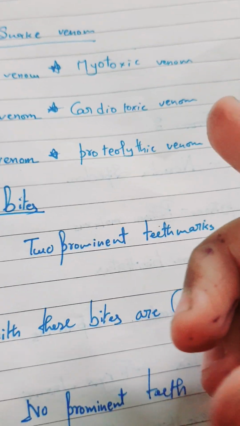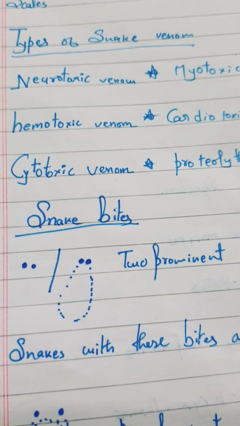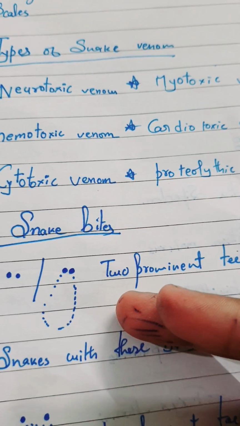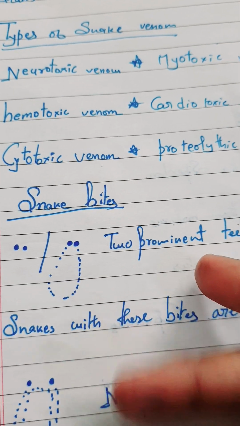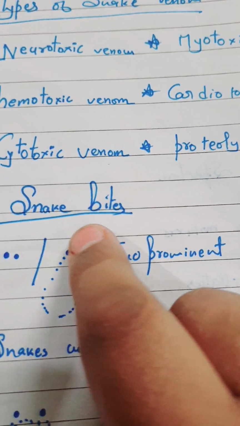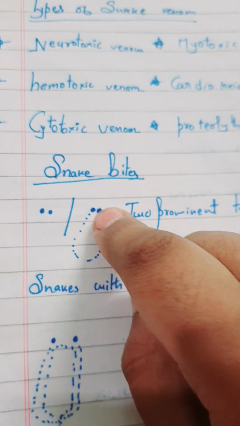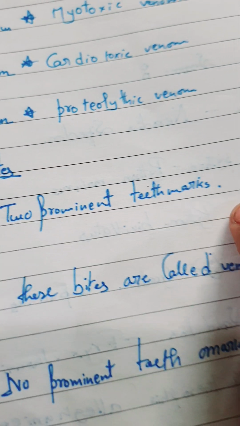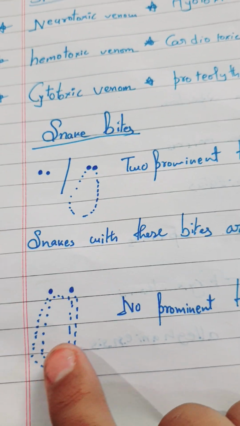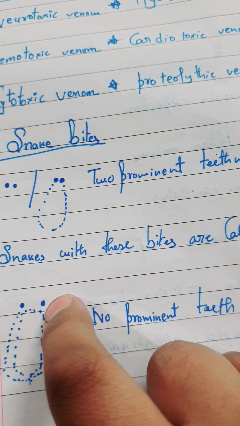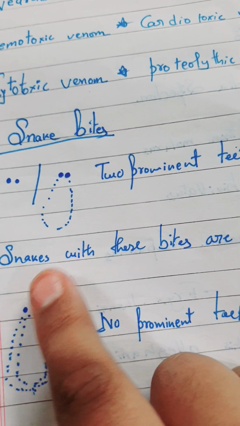Snake bites. Many snakes bite us, but we cannot tell whether the snake is venomous or non-venomous. To know that, we have to look at the bites. When a venomous snake bites us, you can see prominent big teeth marks. Those bites are from venomous snakes. Sorry, by mistake I have drawn these two prominent marks, but they should not be there; there should only be dots. No prominent teeth marks means the snake is non-venomous.